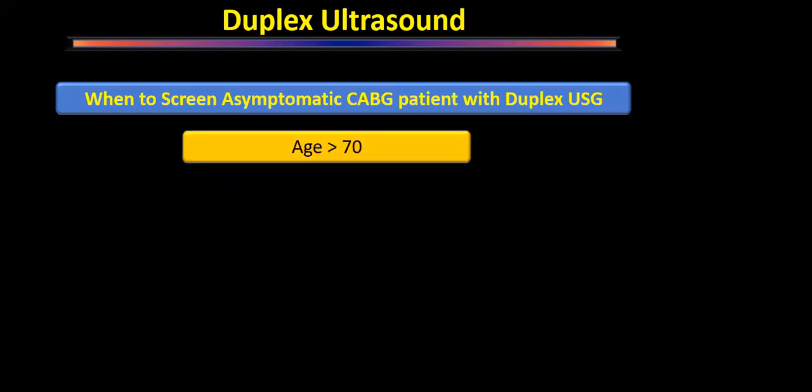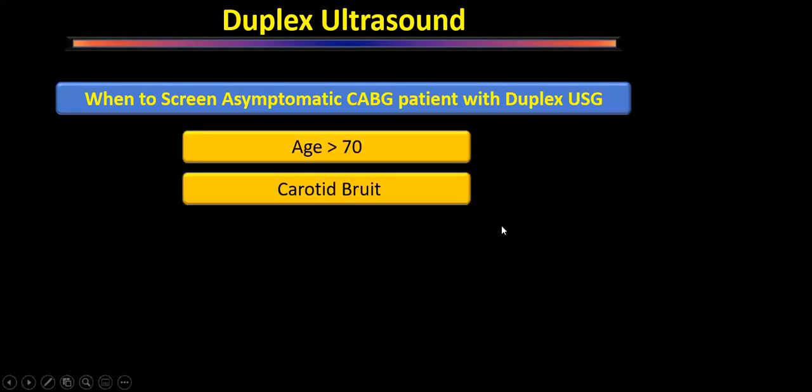So even if these things are not there and patient has come to me with a triple vessel disease and the cardiologist has referred to me that this patient requires 3 grafts or 4 grafts, I want you to do an off-pump coronary artery bypass grafting. I will screen him whether he has a carotid disease or not. So if he is more than 70 years of age, if the patient has carotid bruit, these are all class 2A recommendations.